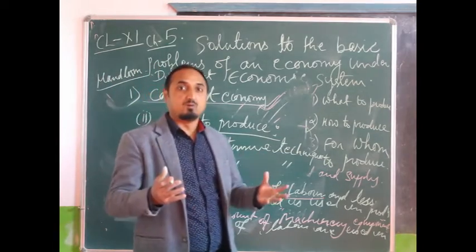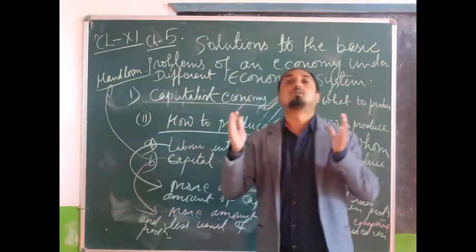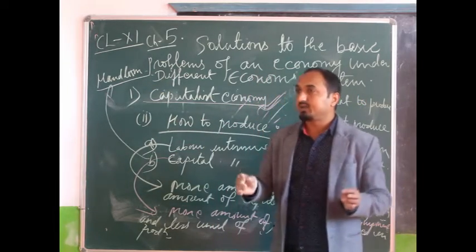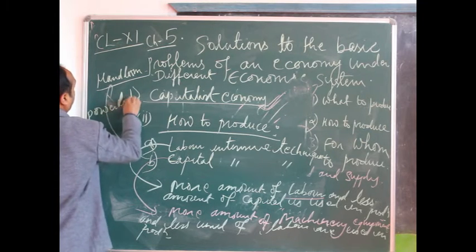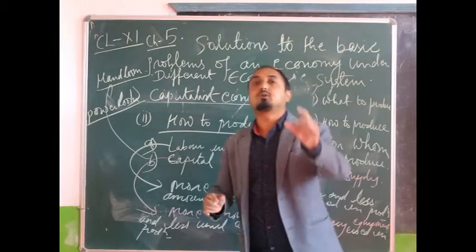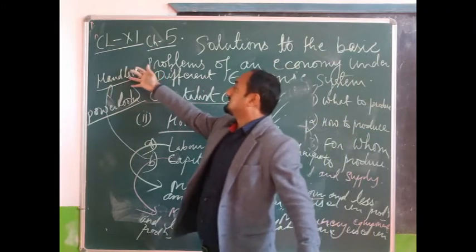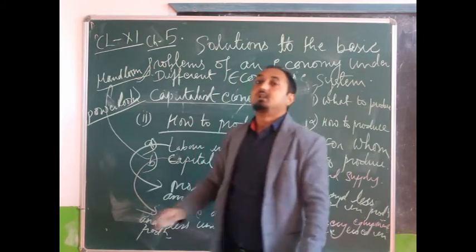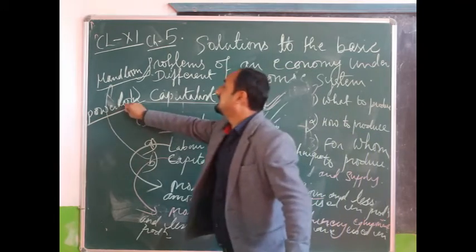Handloom is the labor intensive technique, where more labor and less machinery is required. In the power loom method, more machinery is required and less labor. When we use the handloom method, which technique are we using? Labor intensive. When we use the power loom method, we are using the capital intensive technique.